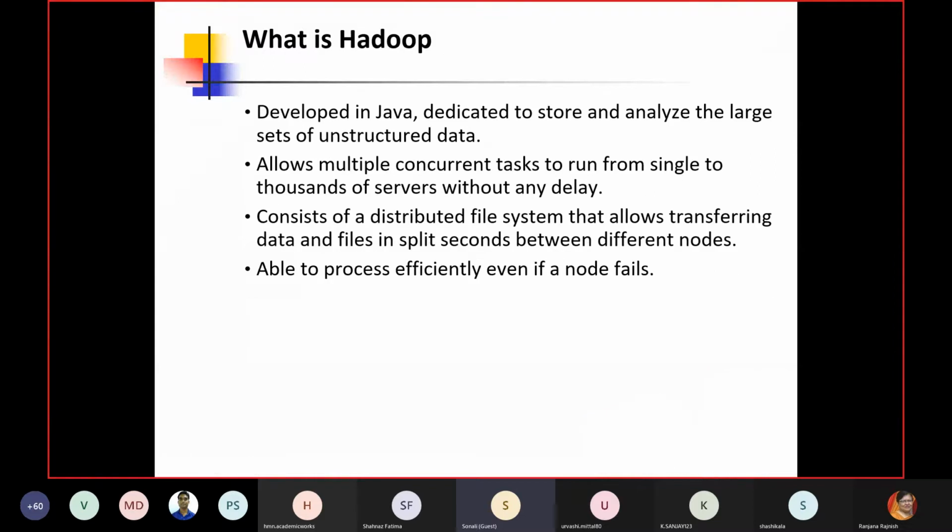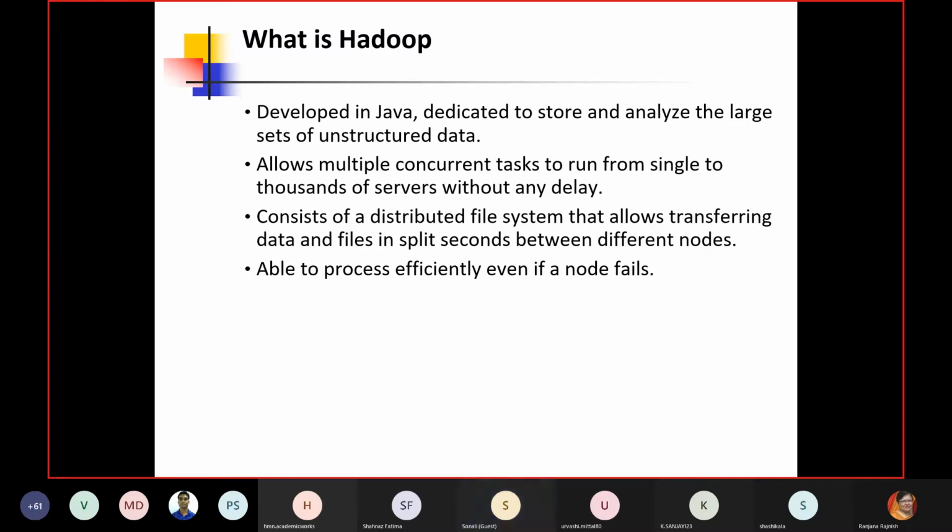It is written in Java, but you can use Scala, Python, and Java for your implementation over Hadoop. Basically, these are the three languages possible to implement on this platform. The purpose of this Hadoop ecosystem is that we can run thousands of concurrent tasks, even more than that, in parallel in a very quick way without any difficulty.